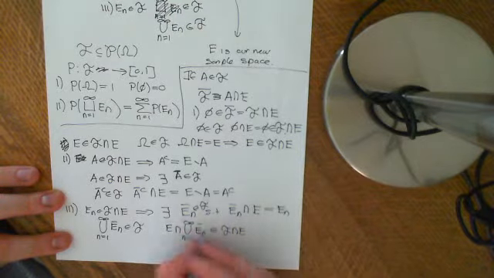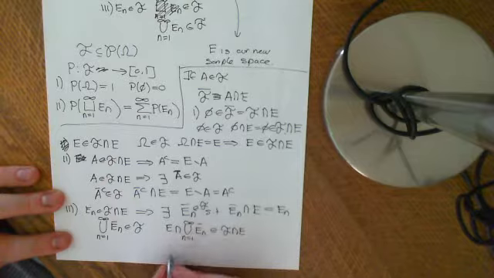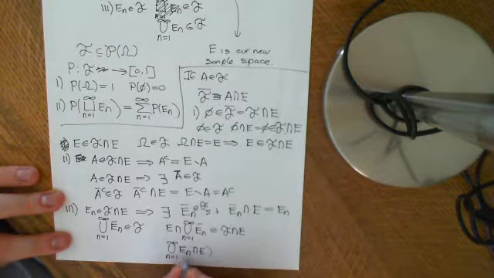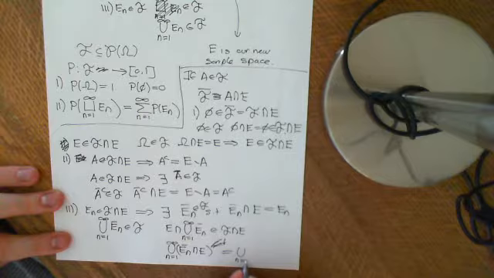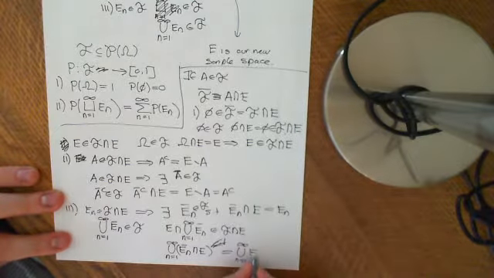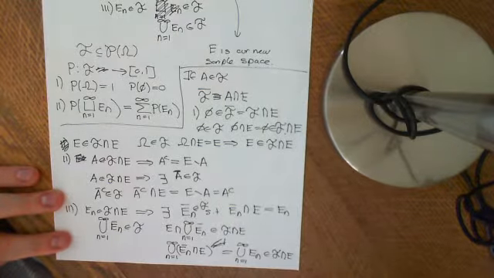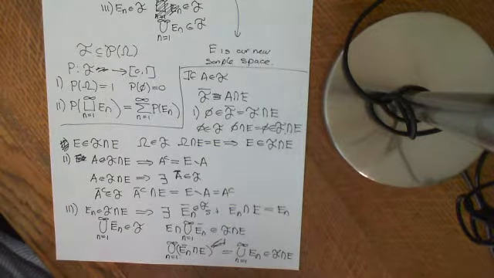And then we just apply the fact that intersection distributes over union, so we can say that this is the union of n equal to 1 to infinity of En bar intersection E, and En bar intersection E is just En, so we can say that this is equal to the union n equal to 1 to infinity of En, and that implies that it's an element of F intersection E. So there you go, that proves that it's closed under countable unions. So it's obeyed all of those properties, so that's all good.